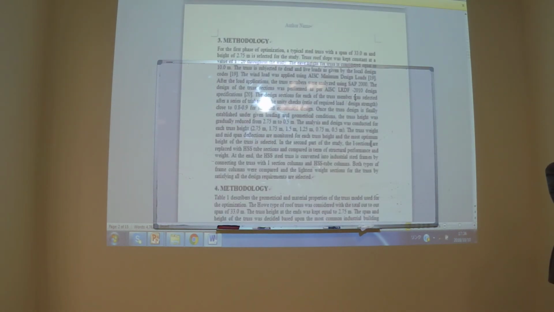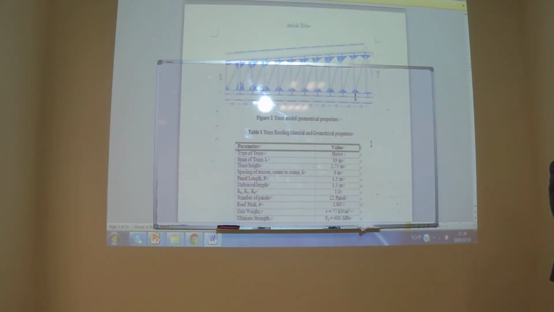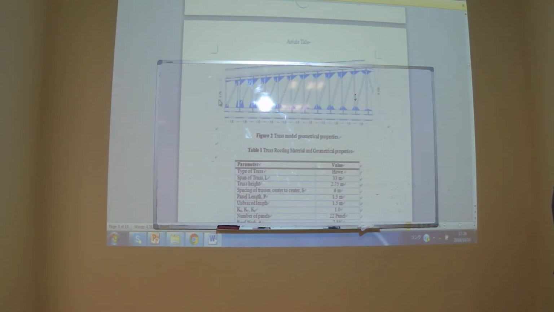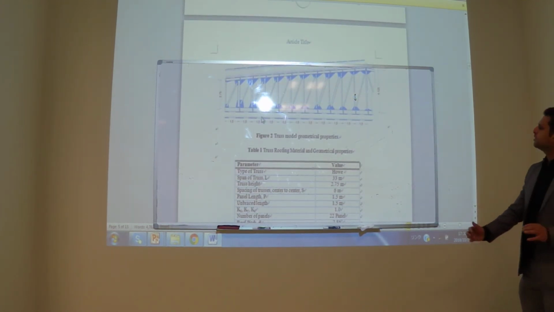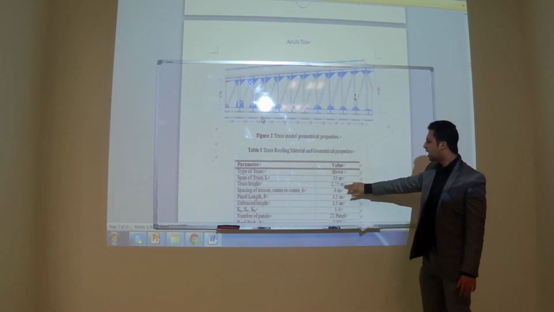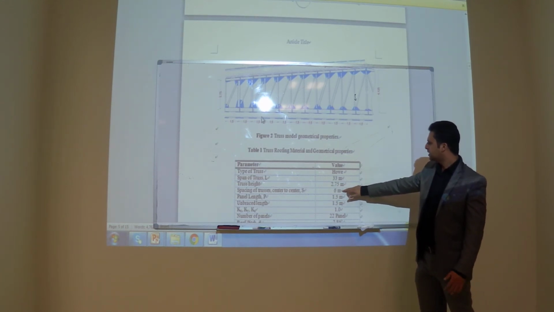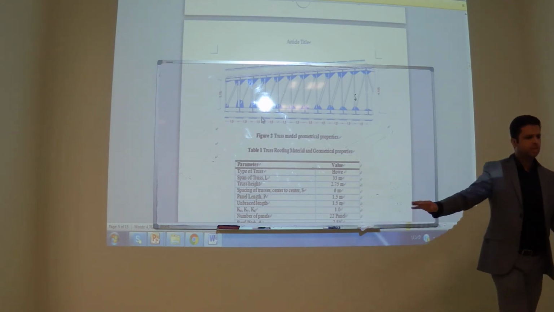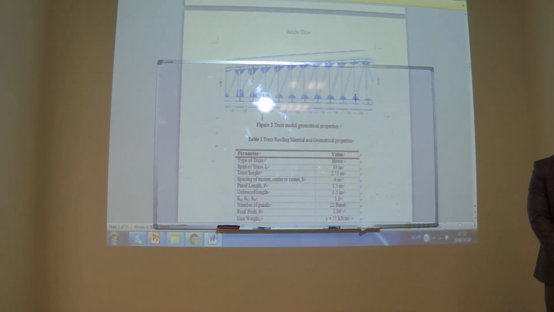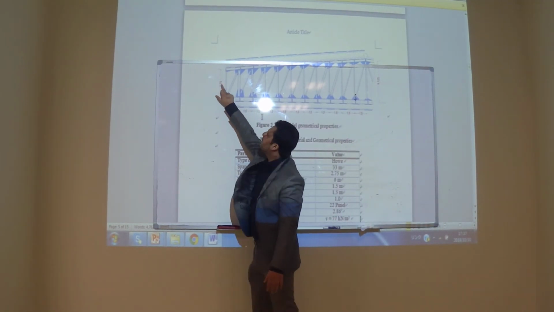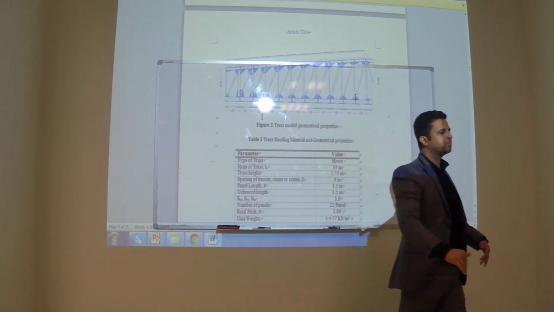But what we did in this study, for example, this is a truss. If you see here, the height is 2.75 meter, and the panel length is like 1.5 meter. This is a real truss. The total span is 33 meter. The height of truss is 2.75 meter, and the center to center spacing of the truss is 6.5 meter. The parallel spacing is 1.5 meter. There are so many parameters on that. So what we did, we keep everything constant and we change the height of the truss from 2.75 to